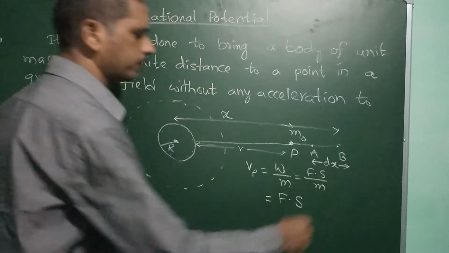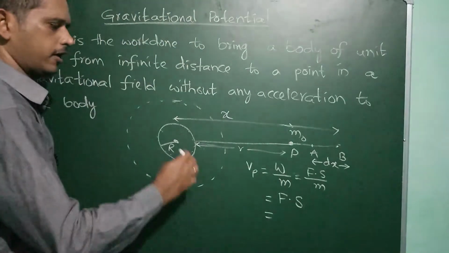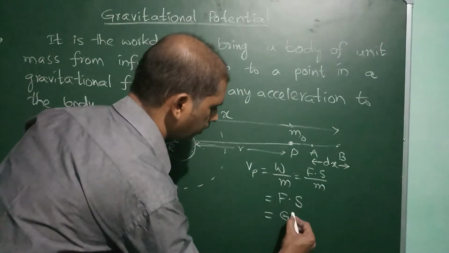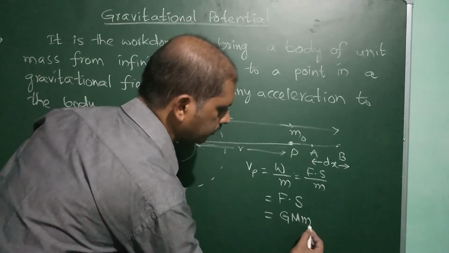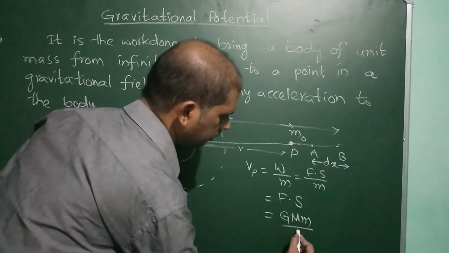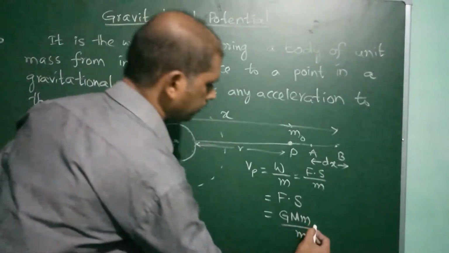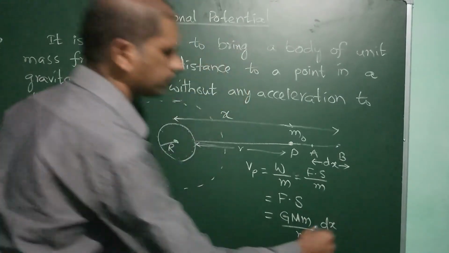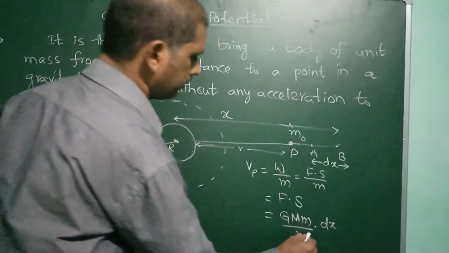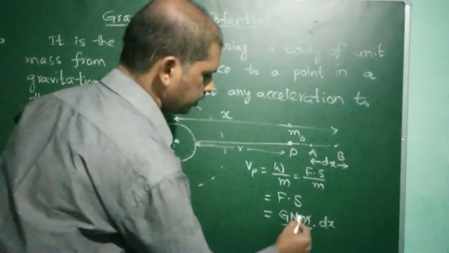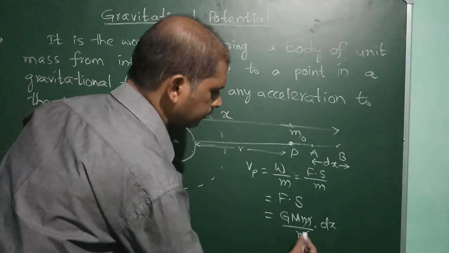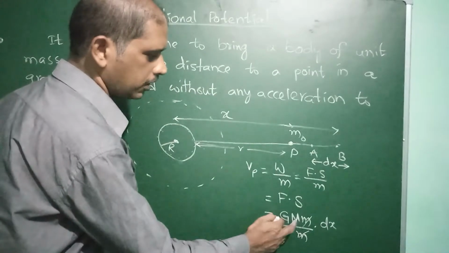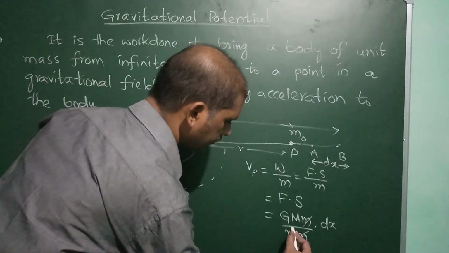F is nothing but a force. According to Newton's law of gravitation, F is G capital M small m by r square.